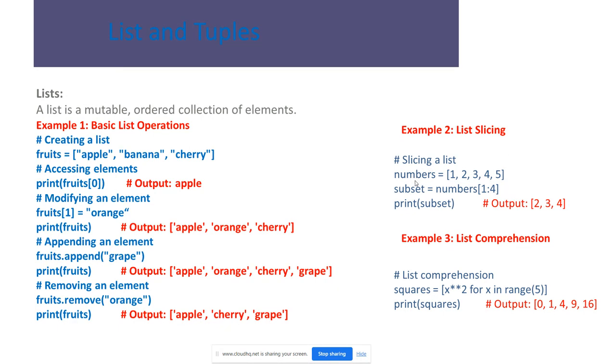List slicing: we have numbers 1, 2, 3, 4, 5. This is the first position and the fourth position. We get the output, print of subset, 2, 3, 4. List comprehension: x square for x in range, we can also do, printing squares from 0 to 5, meaning we start with 0 and end with 4: 0, 1, 4, 9, 16.